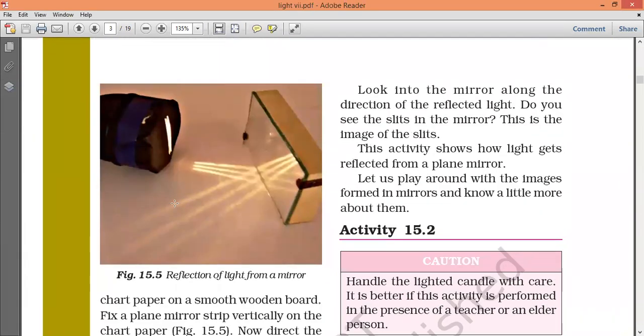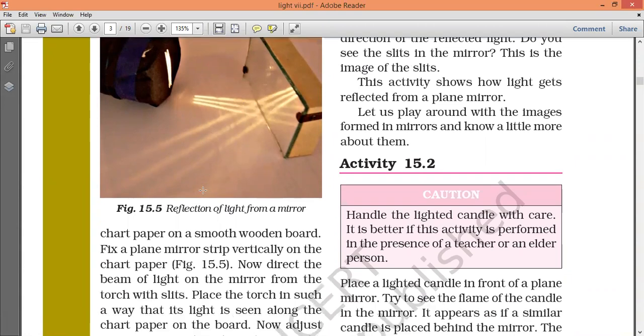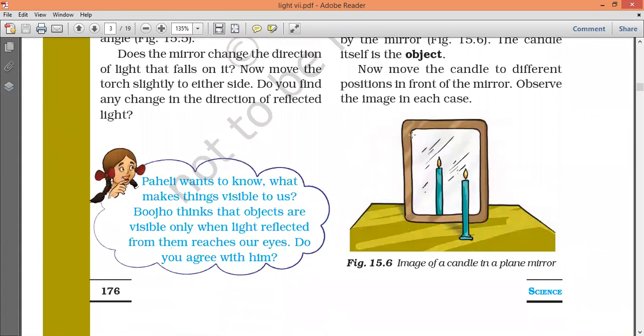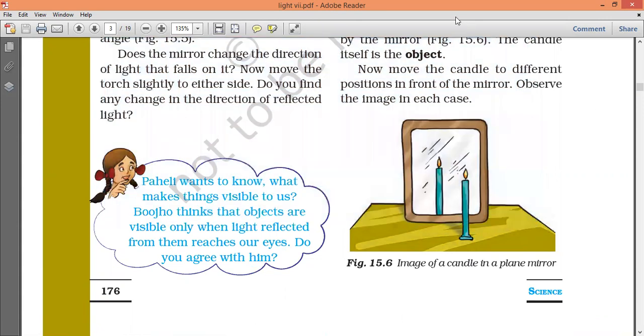See here, a mirror is there, light is going like here. Again it is reflected like this. Next, reflection of light. Here it is a plane mirror. Plane mirror means like this. Plane mirror, what happened?